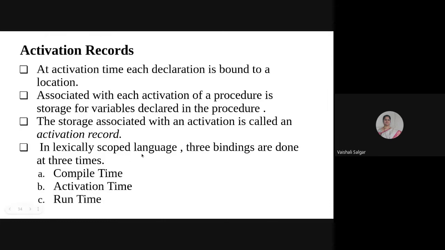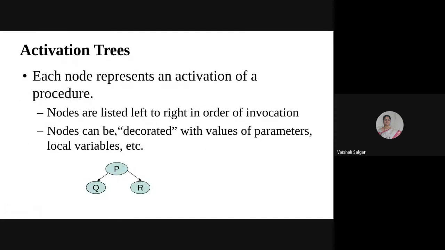And in a lexically scoped language, 3 bindings are done. So whenever the procedure is getting called, there are 3 types of bindings that will be done. Compile time, that we already said, static binding or the early binding. So compile time, activation time, that is when the control will be passed from the main program to the procedure, and runtime, that is during the execution some binding will be done. So 3 types of binding will be done: compile time, activation time, and runtime.